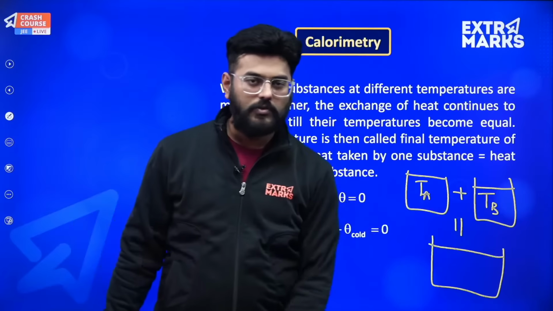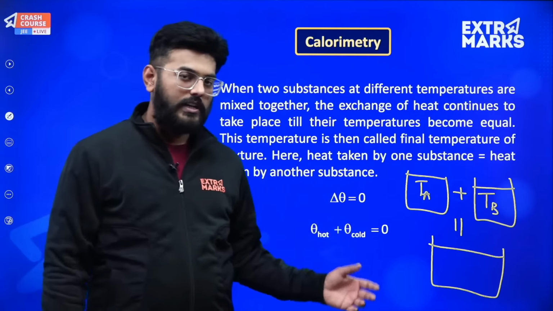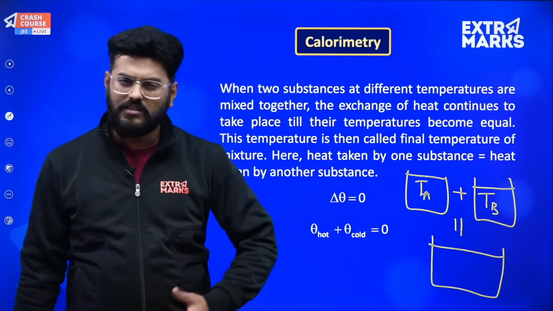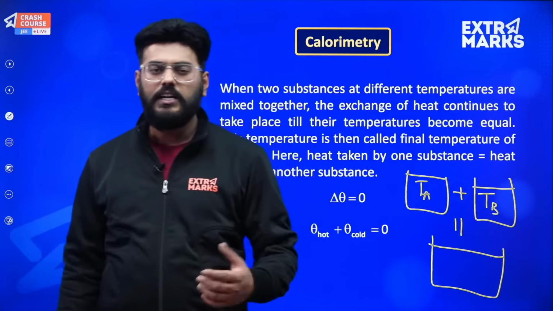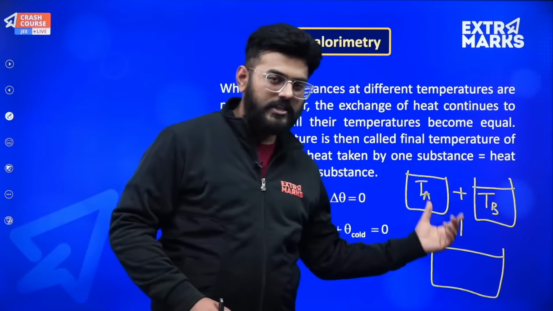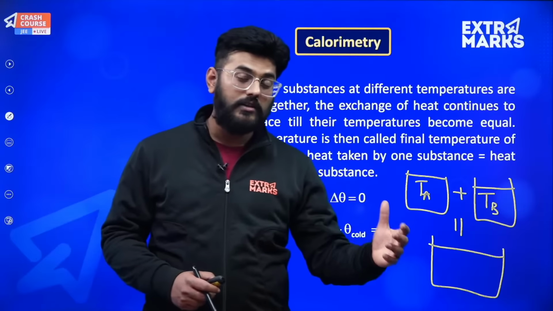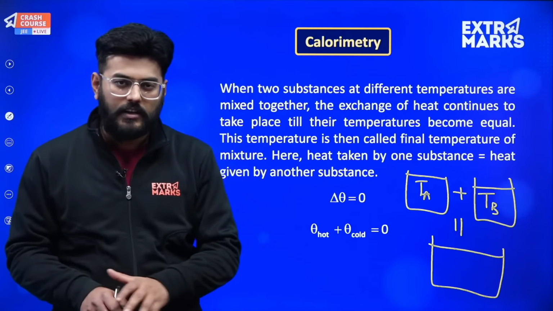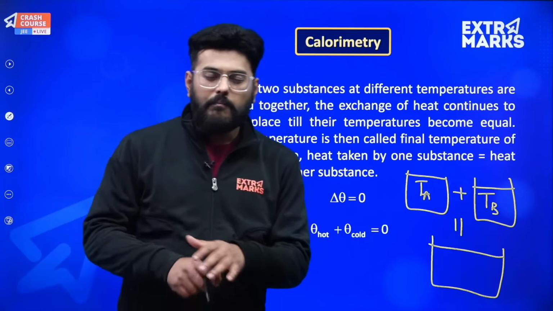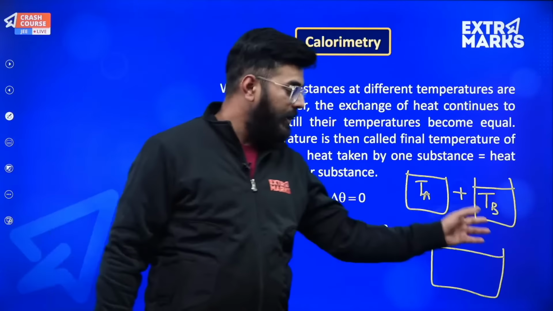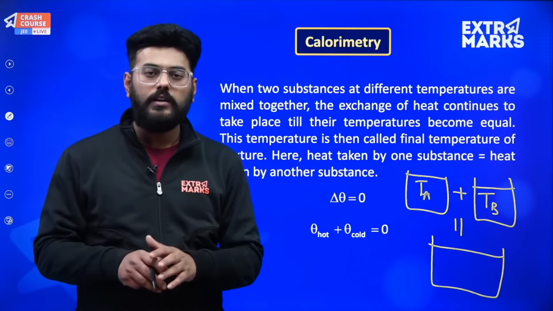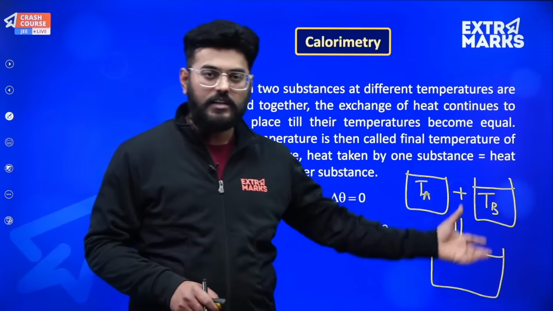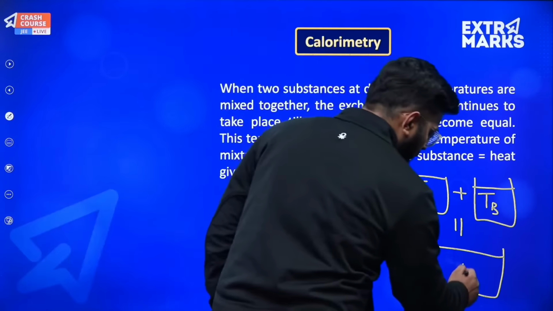So its mass was MA, its mass was MB. Now let's say TA was at a higher temperature than TB. Let's assume this fact. So obviously when we mix both these liquids, since TA is higher, energy will flow from higher temperature to lower temperature, and after that an equilibrium temperature will be maintained, which will lie between TA and TB. So the temperature will be lesser than TA but greater than TB, since TA is greater than TB, and there will be a temperature equilibrium maintained.